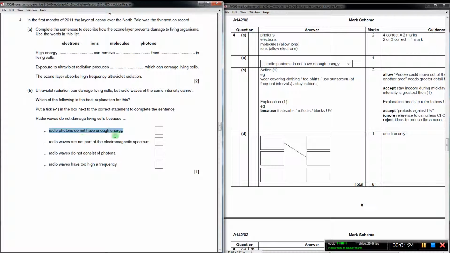If you're doing one of these questions where it's only tick the box, which means one box, you should also look at the other alternatives just to check. Here, radio waves are not part of the electromagnetic spectrum. Well, that's just not true, so it can't be the correct answer. Radio waves do not consist of photons. Again, that's not true, because all of the electromagnetic spectrum consists of photons. And radio waves have too high a frequency. Well, radio waves are also at the low frequency end of the spectrum, so that one seems unlikely as well. So even if you weren't sure about the photons, the only box that makes sense is the top one, because the others are all just incorrect. Always look for those sort of ways you can just get rid of the options that don't make any sense.